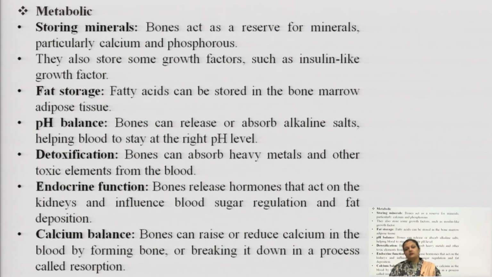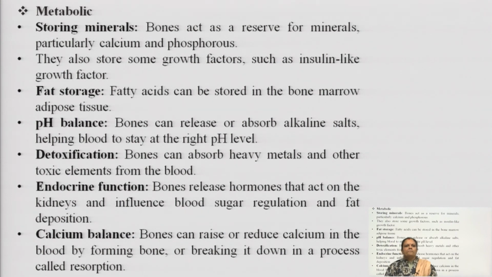So, insulin is very important to maintain the blood sugar level, right. It is synthesized from the beta cells of islets of the pancreas basically. So, the level of these insulin like growth factors is maintained by what? These compact bones. After storing minerals, the fat storage function of bones: fatty acids can be stored in the bone marrow, basically where? In the adipocytes.